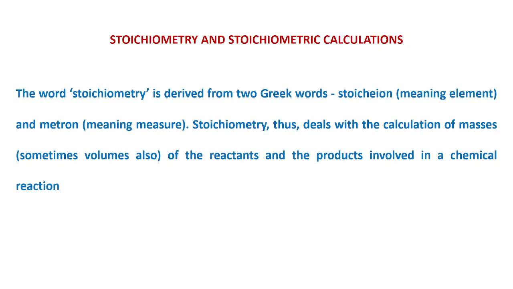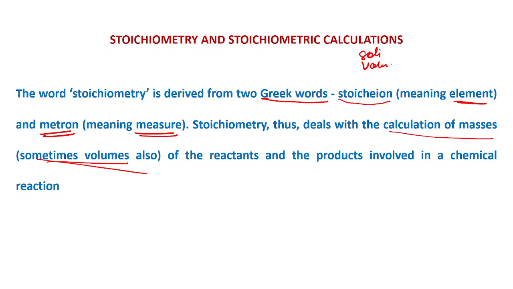Now, moving to another section, that is stoichiometry and stoichiometric calculations. What are these two things? The word stoichiometry is derived from two Greek words: stoichion, which means element, and metron, which means measure. So stoichiometry deals with the calculation of masses, sometimes volume also. Masses when it is solid, volume when it is liquid or gas, of the reactants and the products involved in a chemical reaction.